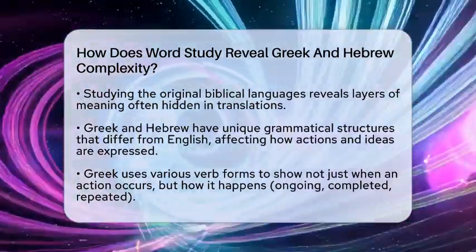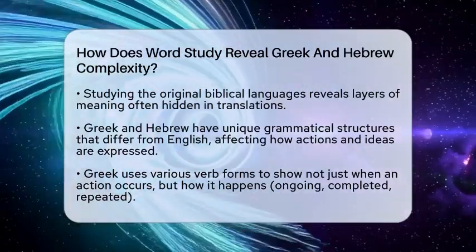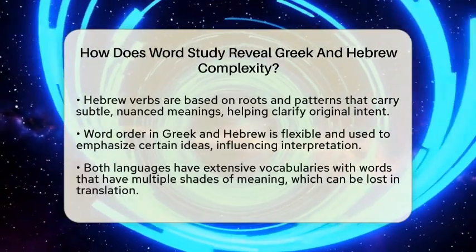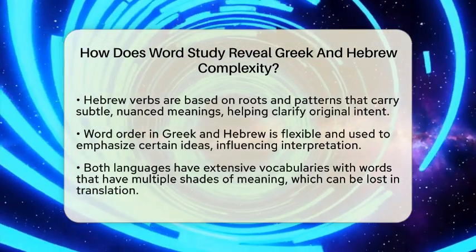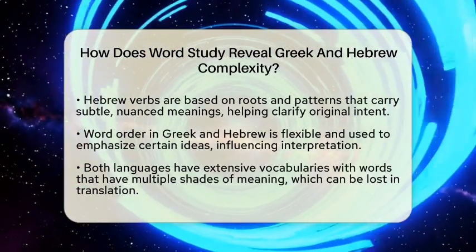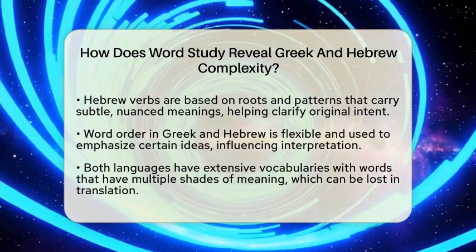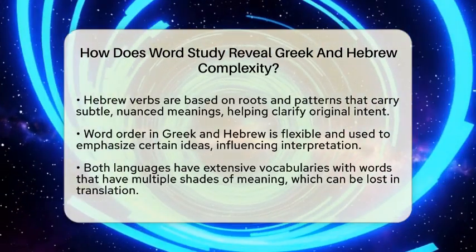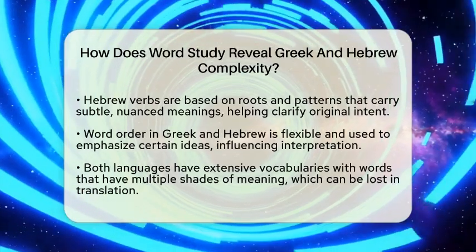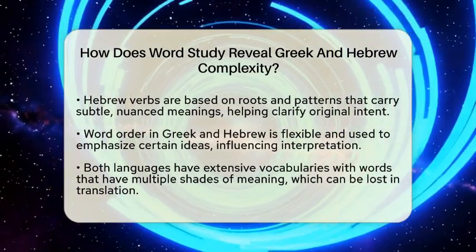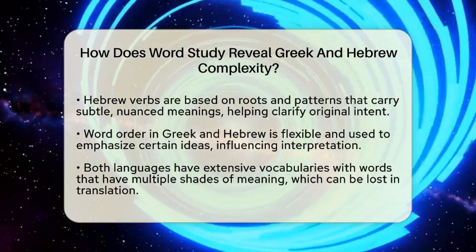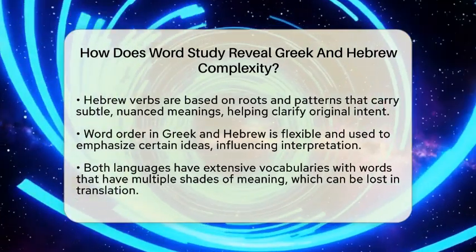Hebrew verbs are built around roots and patterns that carry nuanced meanings. These patterns help us understand the original intent behind the words, which can be lost in translation. Word order in Greek and Hebrew is more flexible than in English. Instead of strict rules, they use placement to emphasize certain ideas. When you study the original text, you can see what the author wanted to highlight. This can change how you interpret a verse or passage.